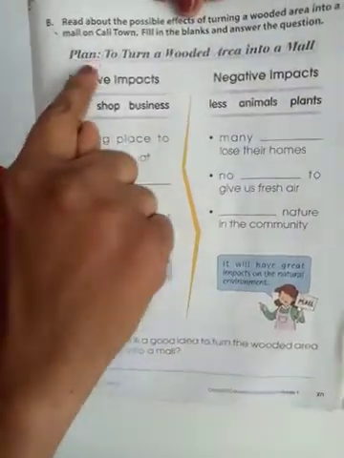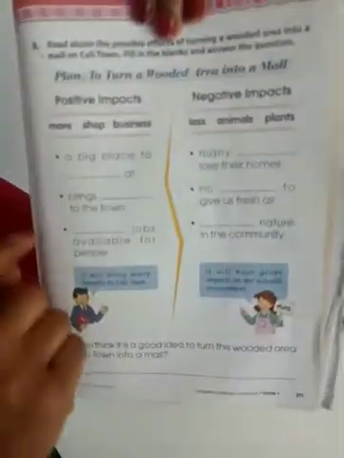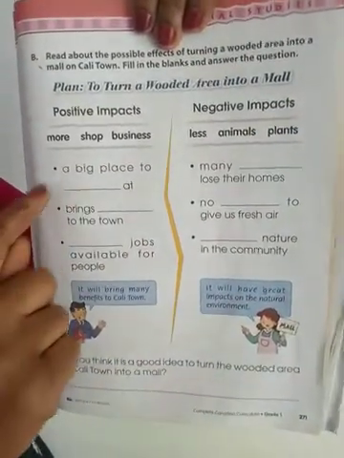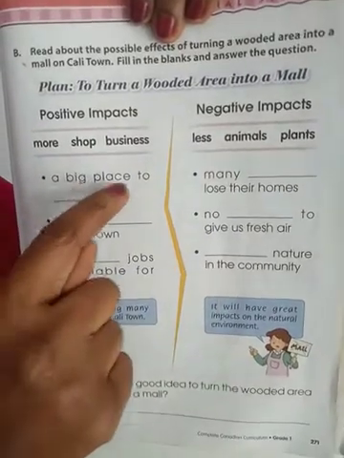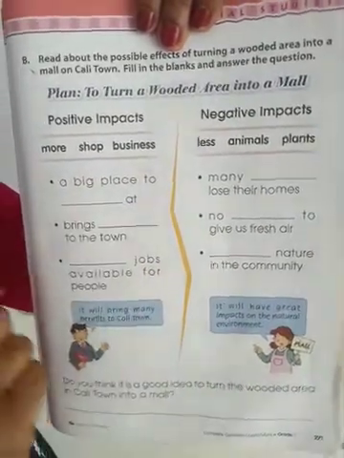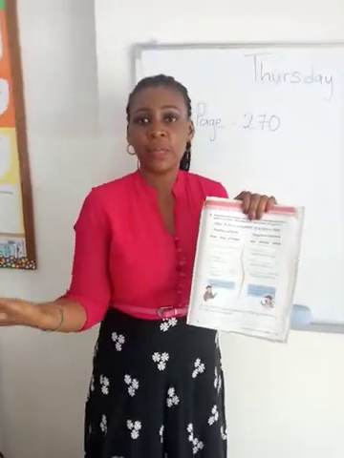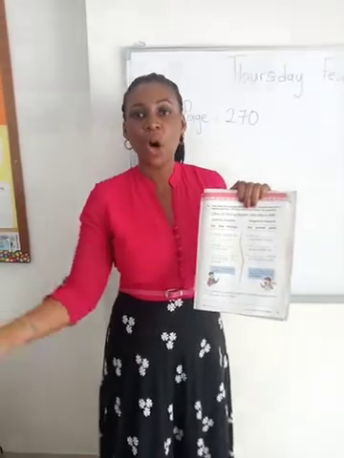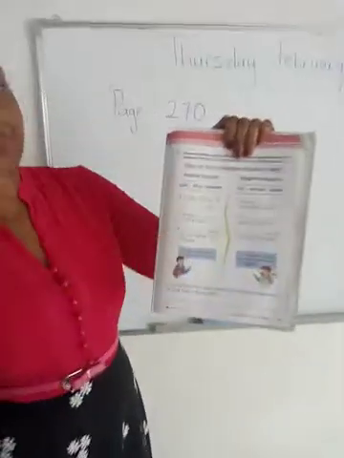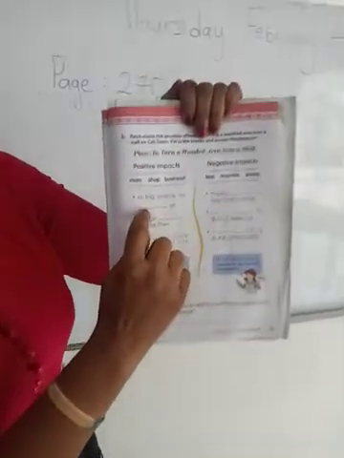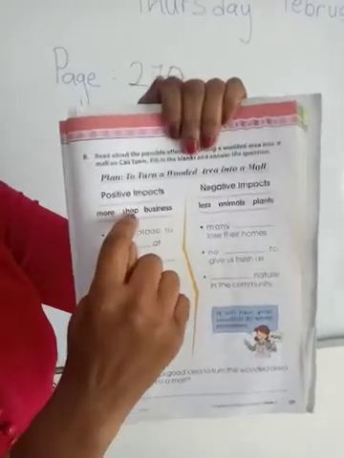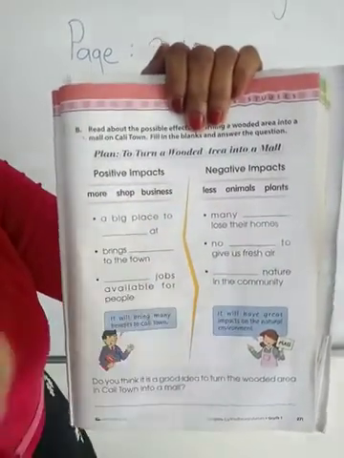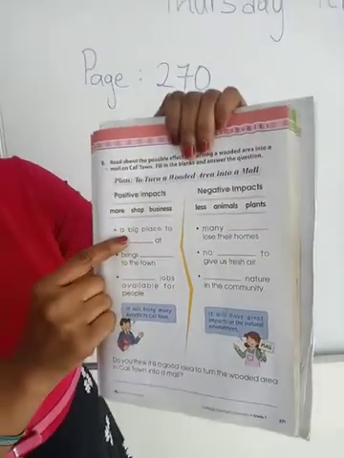So when you turn a wooded area into a mall, what is the positive impact? A big place to dash at. So what do we normally do at the mall? We go shopping at the mall, right? So when they turn a wooded area into a mall, we will have a big place to shop at. So you have to write the word shop in here. So that's the positive impact.